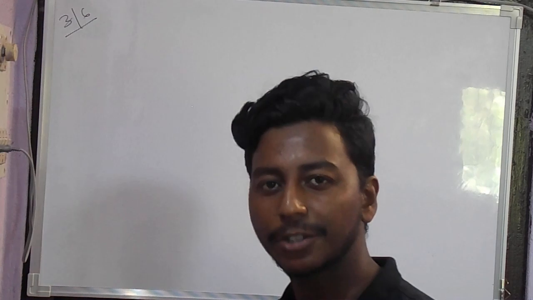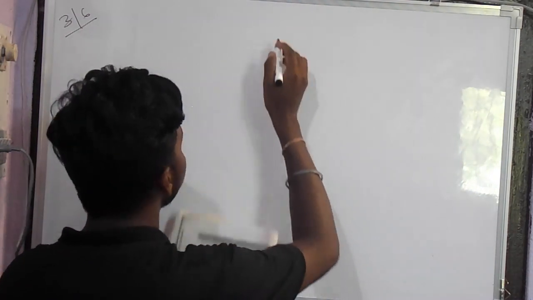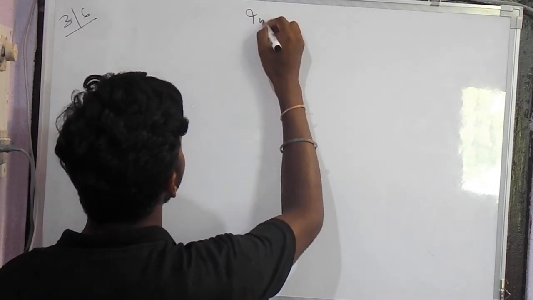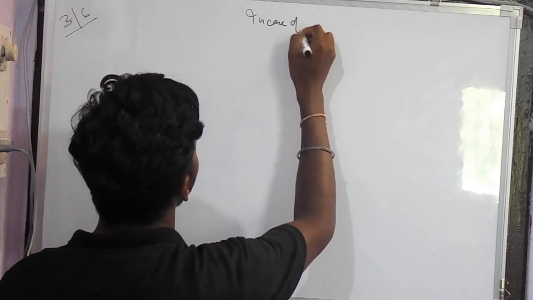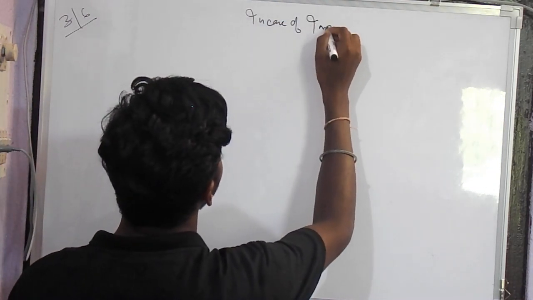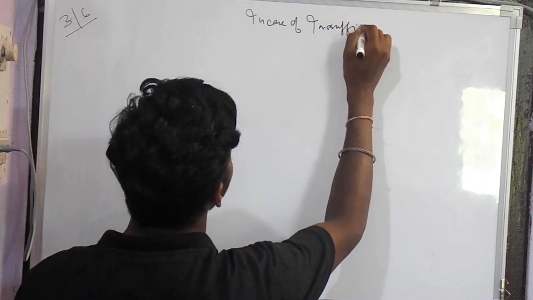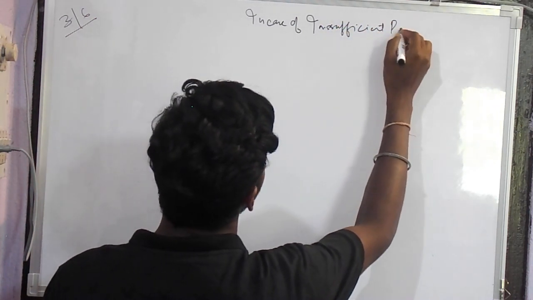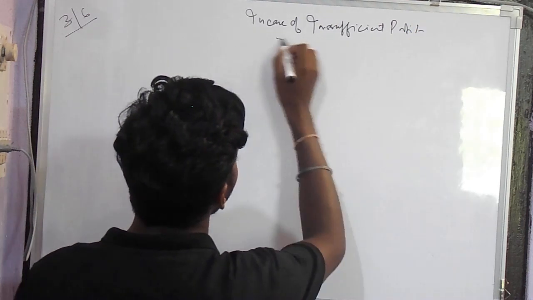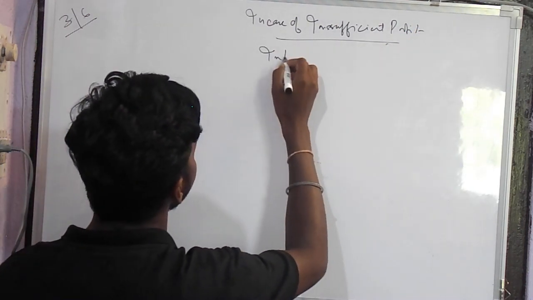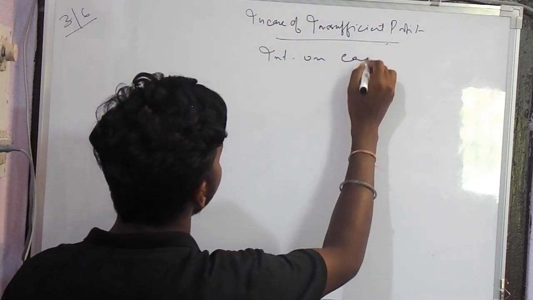Our next topic for today is how to treat interest on capital in case of insufficient profit. In case of insufficient profit, how is interest on capital treated?